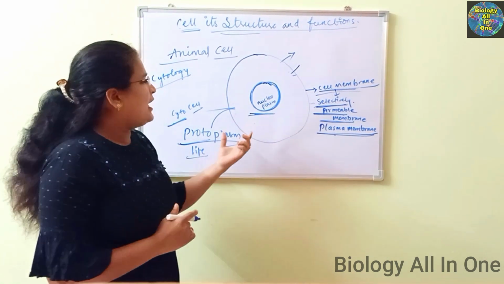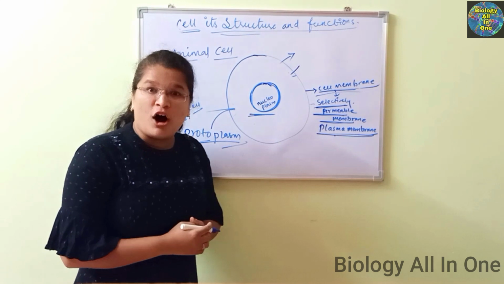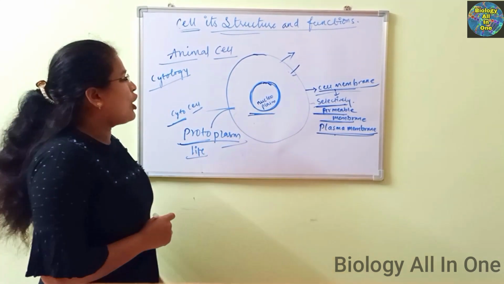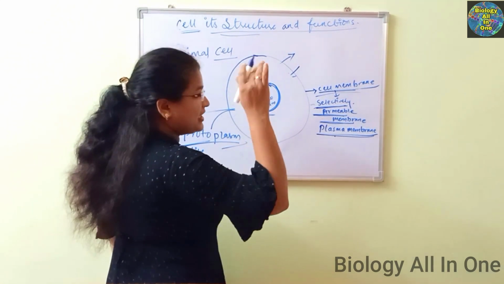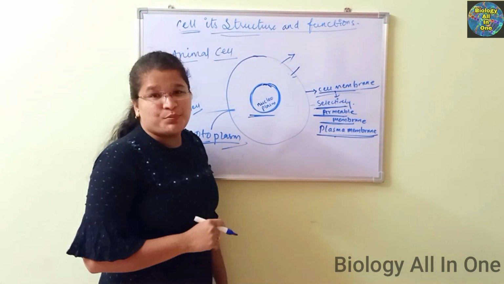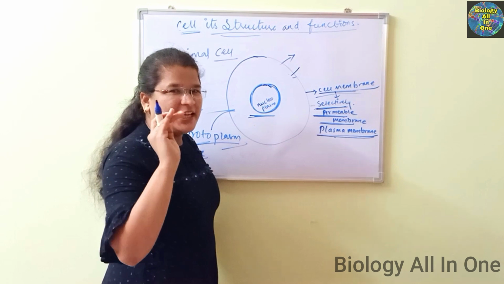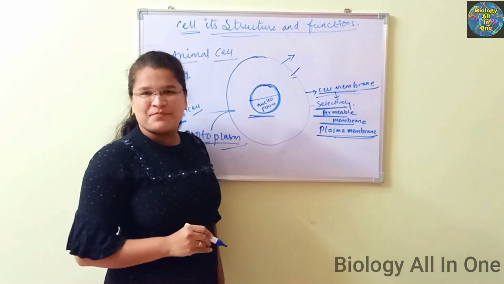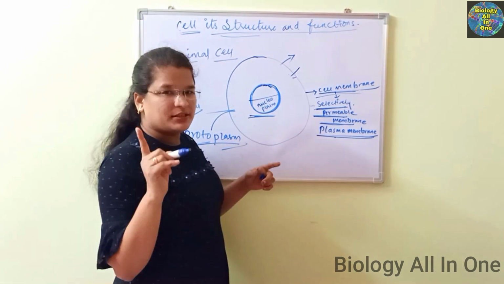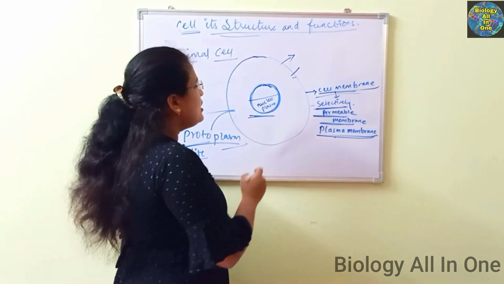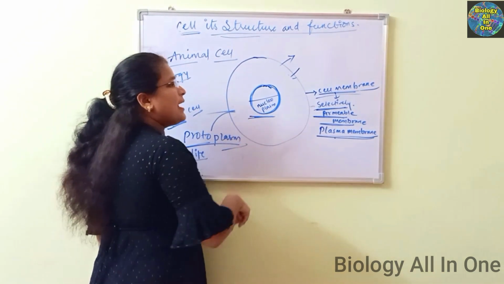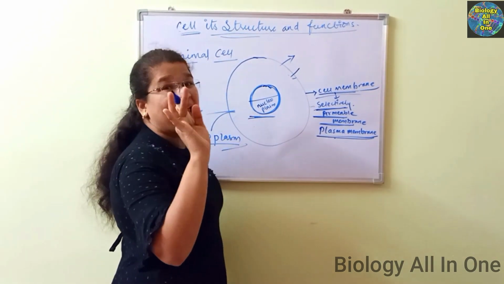Okay? See, first the scientists thought about cell division and all. While Schleiden and Schwann were proposing the cell theory, the scientists thought that the nucleus is giving birth to new cells. I'll teach you that, but just now I am telling you this. The nucleus is giving birth to new cells and they named it cytoblast.